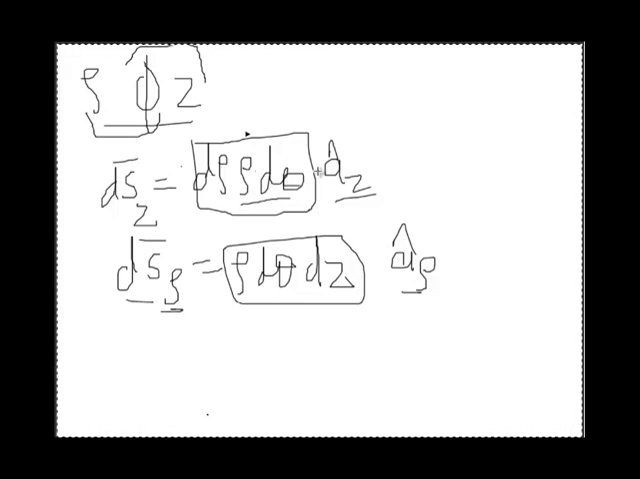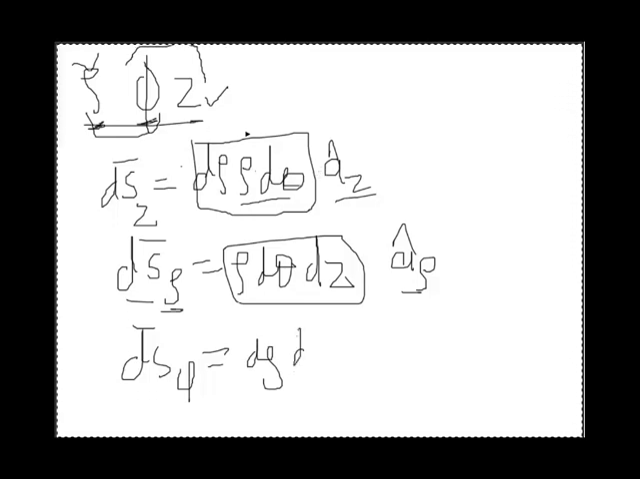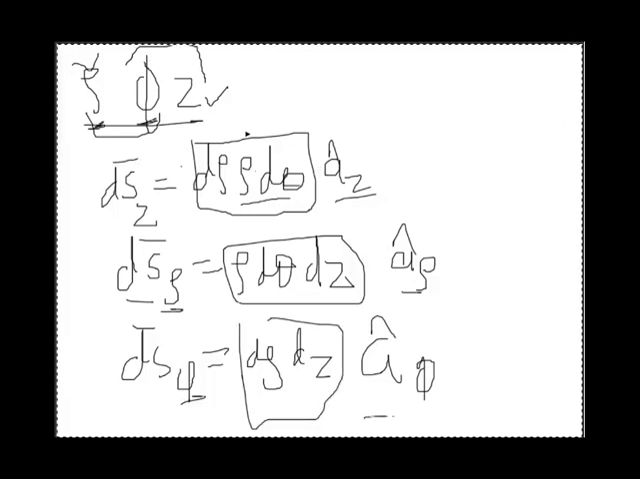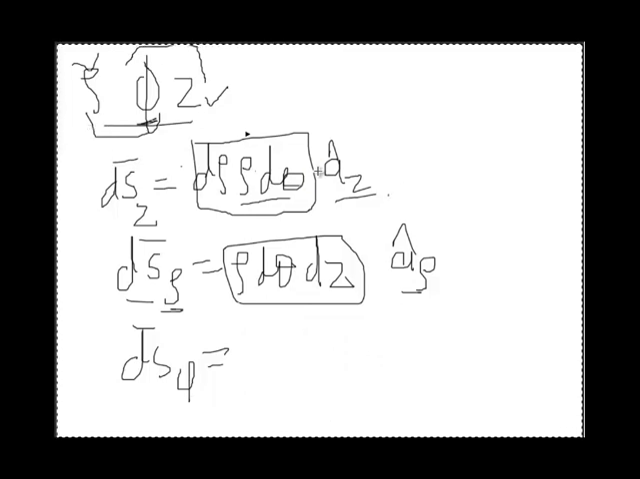The third possibility will be the combination of rho and z. For that we call it the differential surface in phi direction. The differential surface in phi direction will be the multiplication of the differential vector in rho direction, d rho, and the differential vector in z direction, dz, and the unit vector in phi direction is a cap phi. So this is the scalar component and this is the vector component. This is all about the differential surface in the cylindrical system.